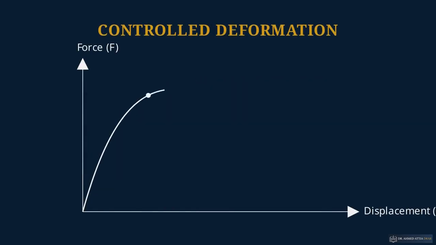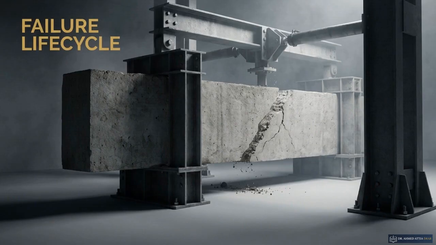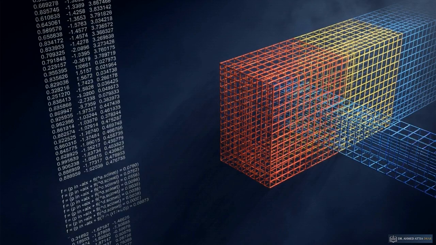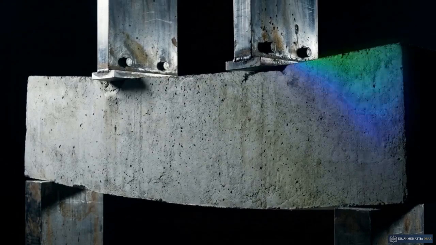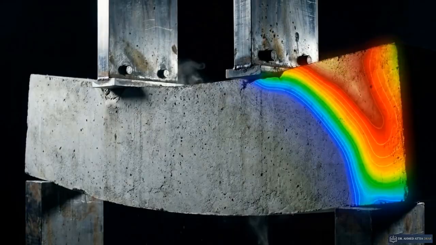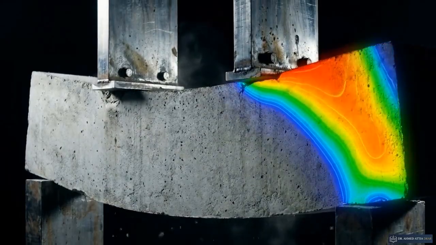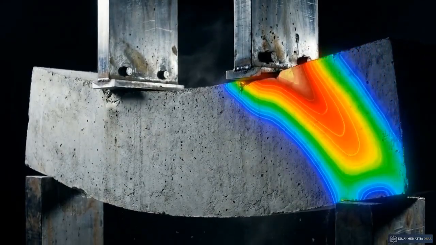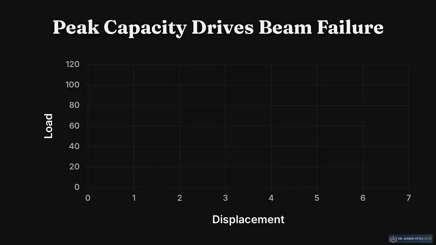Displacement control forces the equations to track the deformation even as the member loses load-carrying capacity. By calculating equilibrium incrementally through displacement, the model maps the entire life cycle of a failure. In the post-processing phase, numerical output translates into visual engineering data. The principal strain visualization reveals a highly localized contour band, expanding diagonally from the load application point down to the support base. This chart plots the load versus displacement.